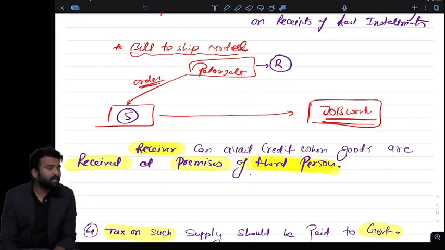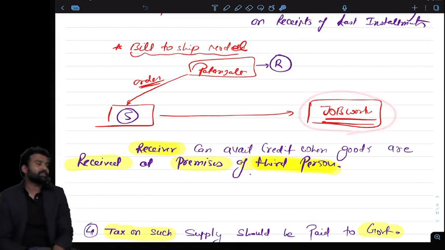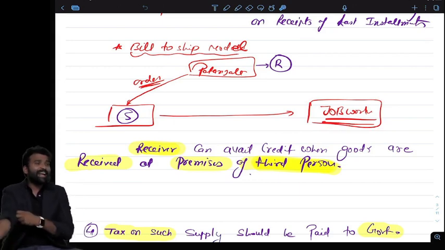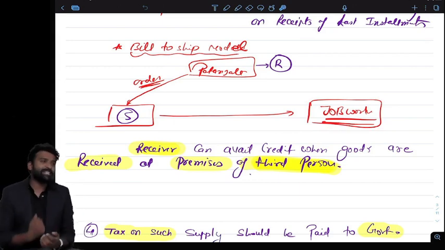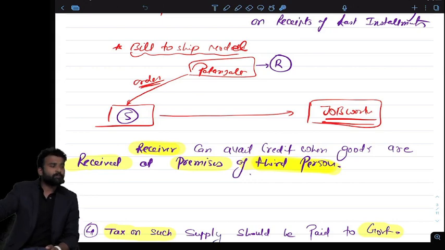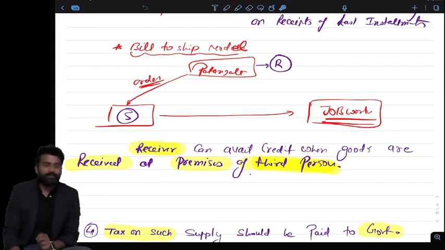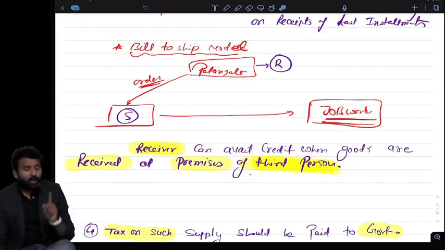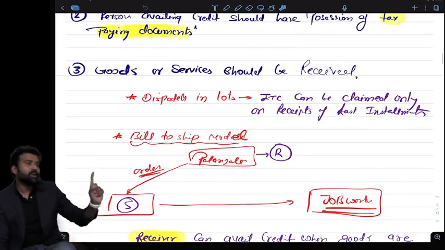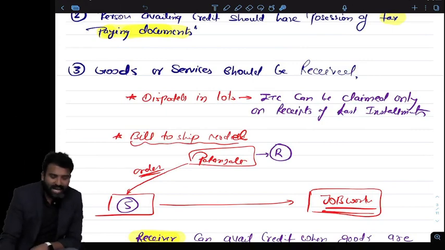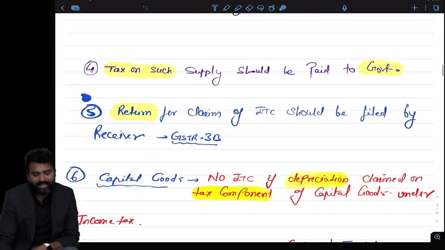However, the goods are not actually received by Patanjali, the goods are actually received by the job worker. But Patanjali can claim the credit. It will be treated as deemed receipt of the goods. If the goods are delivered to a third person, the receiver can claim the credit. This is the third important condition for ITC. In case goods are received in lots, you can claim the credit only on the receipt of the last installment. So you have to wait for the receipt of the last installment. Then only you can claim the credit.